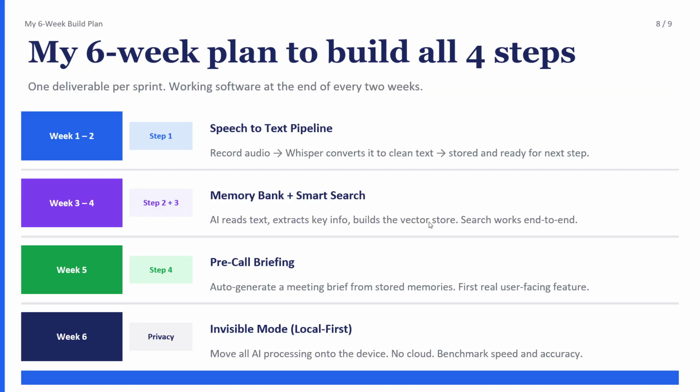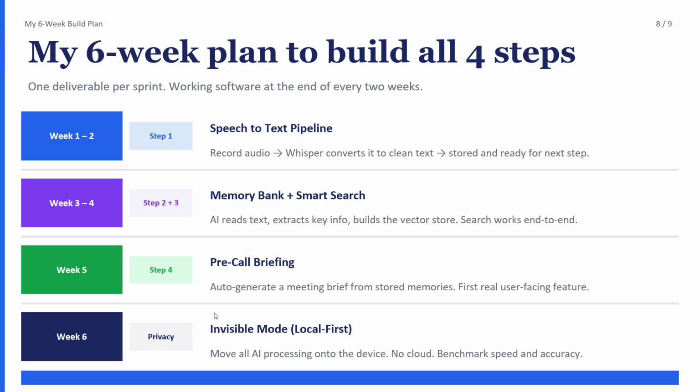Then we go to the building part: how we can build it, with a week by week roadmap. First, step one, the speech to text pipeline. We want to create this. And in weeks 3 and 4, we fill the memory bank and start search over the AI text and everything. Then pre-call and privacy in week 5.